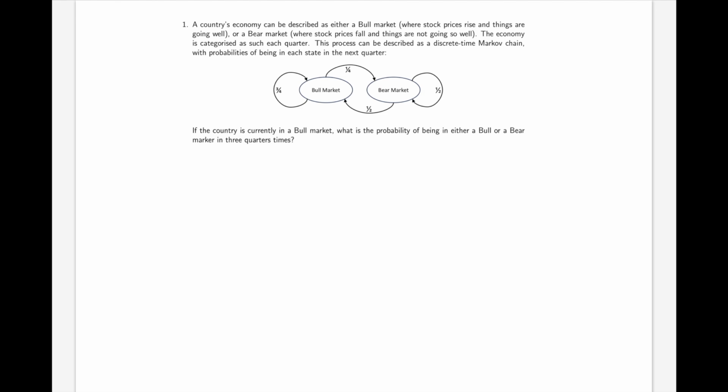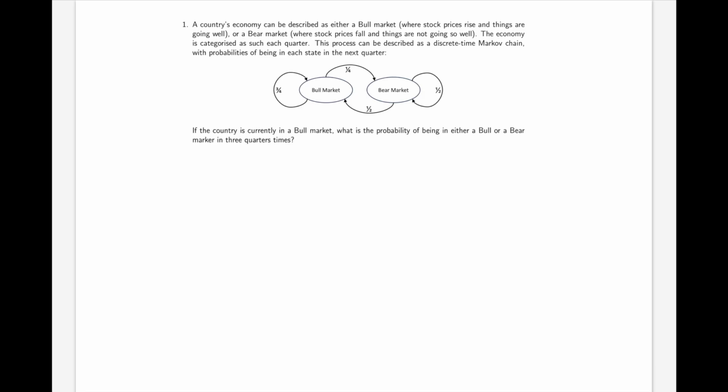Problem sheet 2, question 1. A country's economy can be described as either a bull market, where stock prices rise and things are going well, or a bear market, where stock prices fall and things are not going so well. The economy is categorised as such each quarter, so quarter of a year.